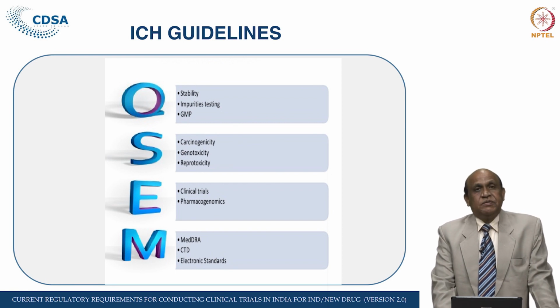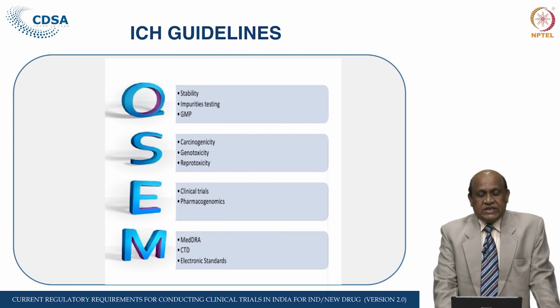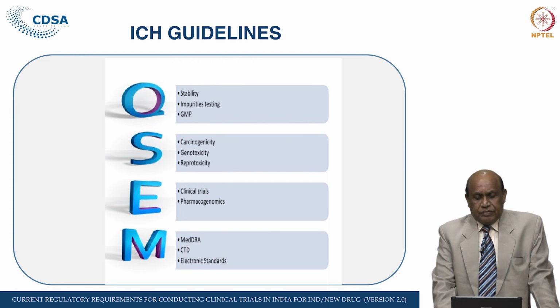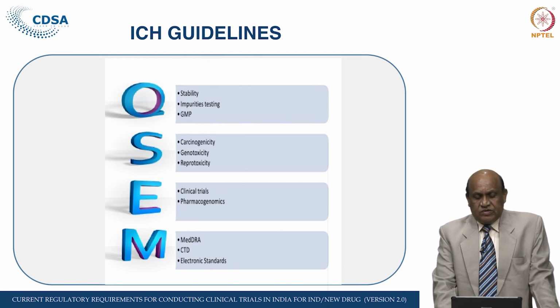Q is for quality, which contains stability, impurity testing and good manufacturing practice. S is for safety, that is preclinical, animal toxicology, carcinogenicity, genotoxicity and reproductive toxicity.